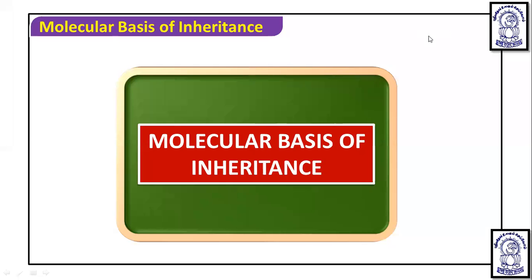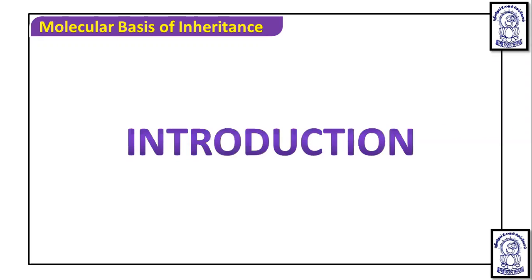So today we are going to talk about the molecular basis of inheritance. In the previous chapter of genetics, we talked about the detailed study of the principles of inheritance and variation. Now, at a molecular level, how this inheritance is regulated, that we need to understand. This chapter mainly focuses on the molecular level of inheritance. In upcoming lectures, we are going to discuss all of this in detail.